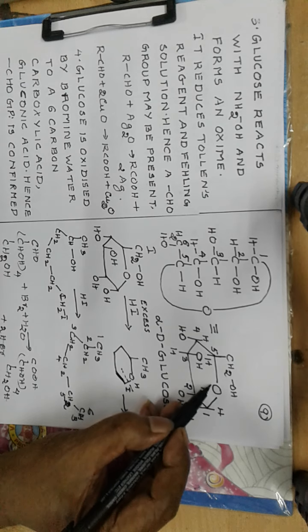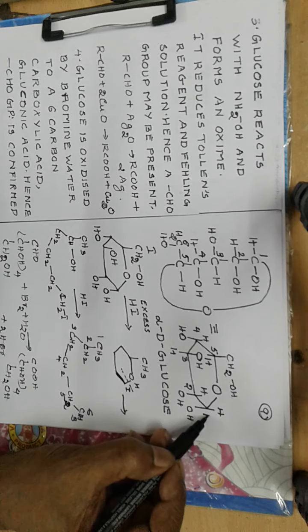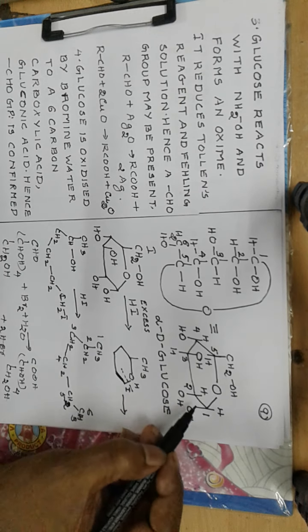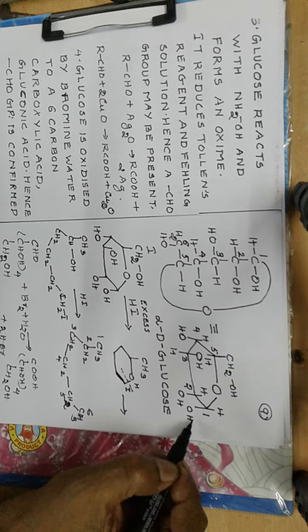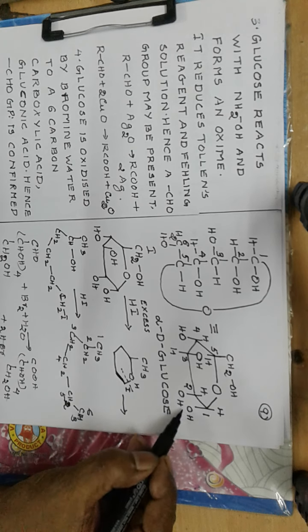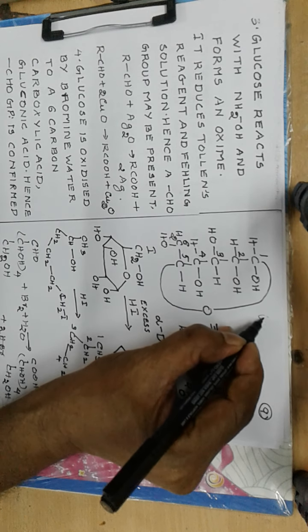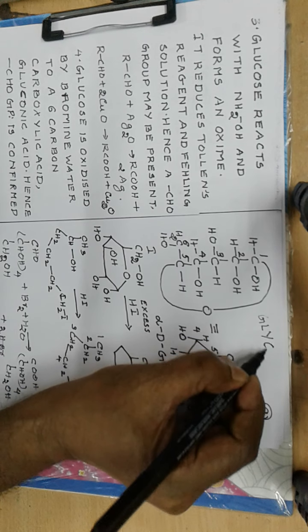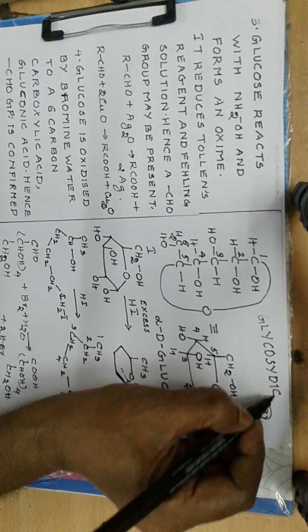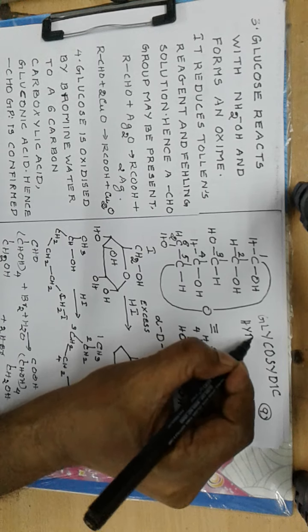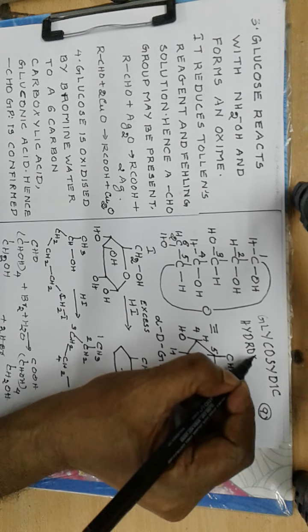Now the oxygen is written purposely here because this carbon 1 is the aldehyde carbon, and the OH is formed from the aldehyde group, and this is the reactive group of this molecule, the most reactive group of this molecule. Now this particular OH is also called glycosidic OH, glycosidic hydroxy group.